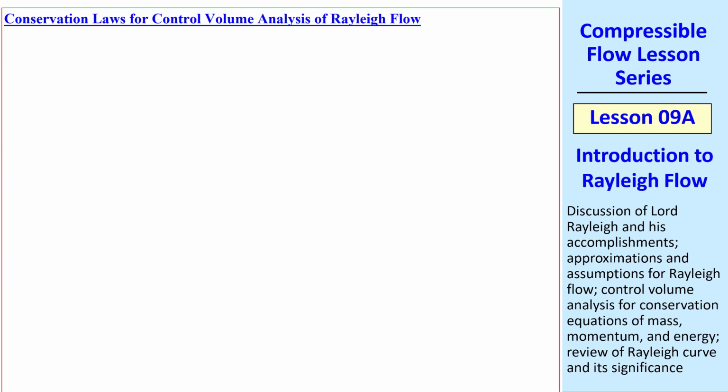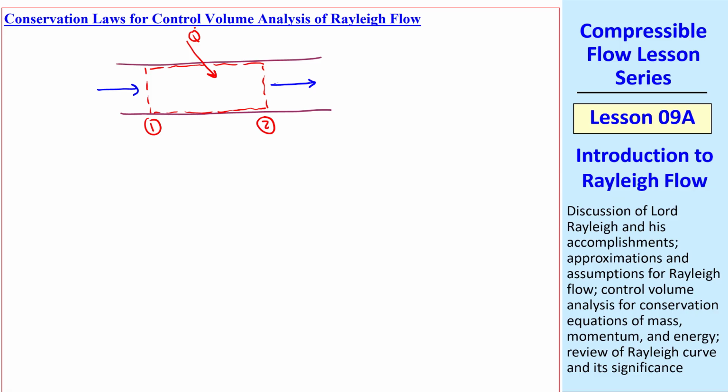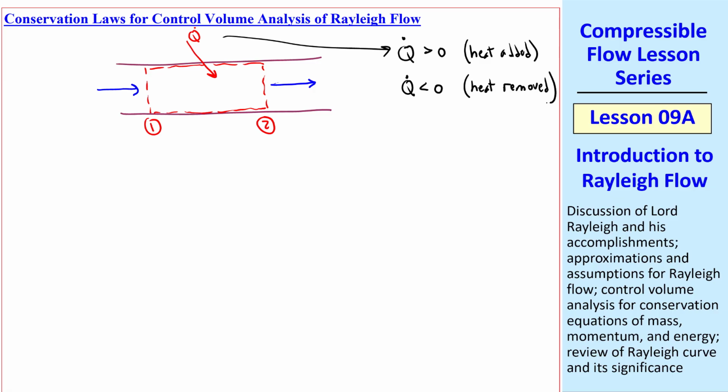Now let's consider the conservation laws for our control volume analysis. Let's consider the external case, where heat is added from the outside, and our control volume goes from 1 to 2, with flow from left to right. I note that the rate of heat transfer, Q dot, is greater than 0 when heat is added. But we can also look at the case where Q dot is less than 0, where heat is removed. In other words, Q dot is the rate of heat transfer into the control volume. I note that this is the first time in this course where the flow is no longer adiabatic.